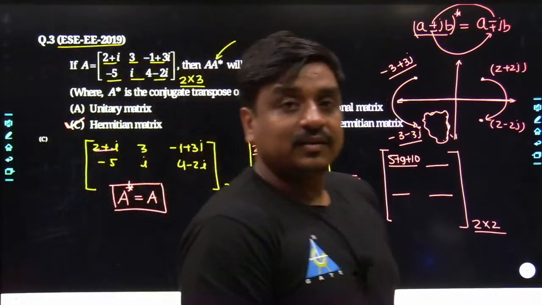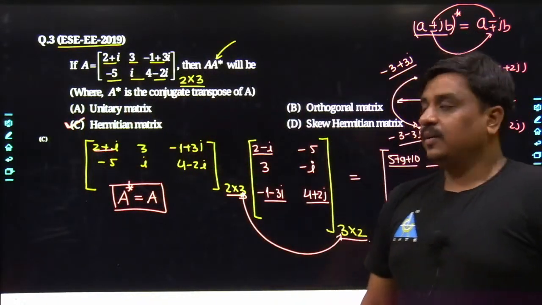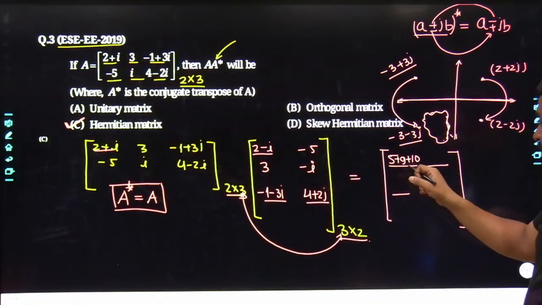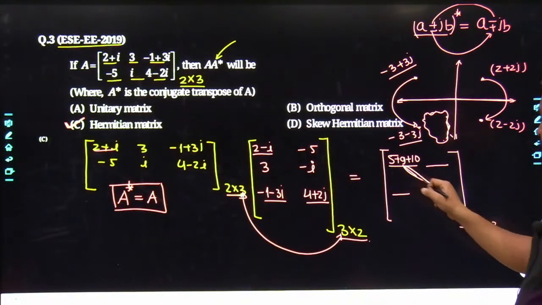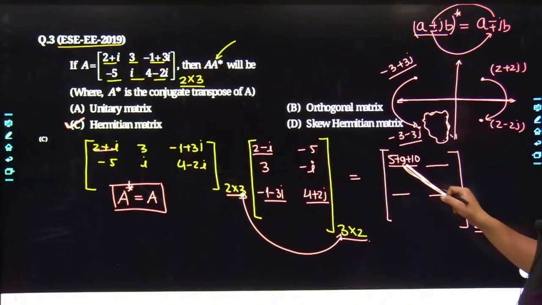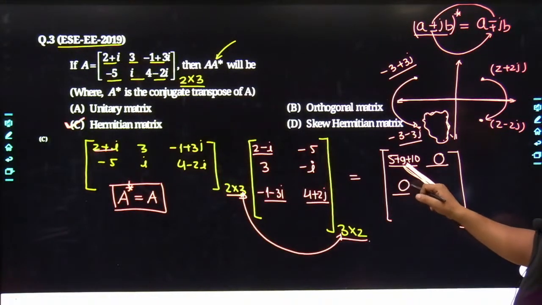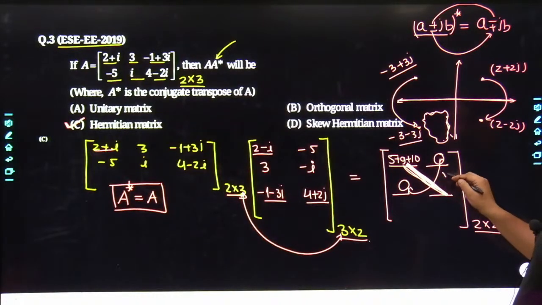Agreed? And in case of a Hermitian matrix, by default one thing must be in your mind. The principal diagonal elements must be free from any iota component, or they must be completely real. And the elements which come here as well as here, they must be in the form of complex conjugates.